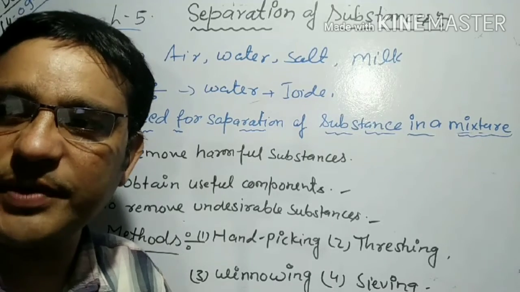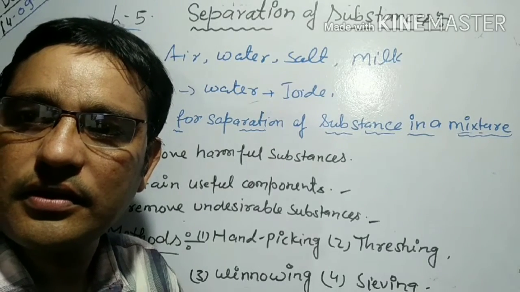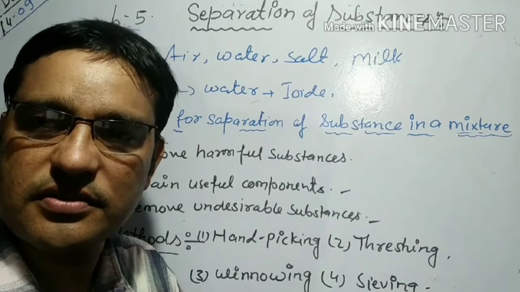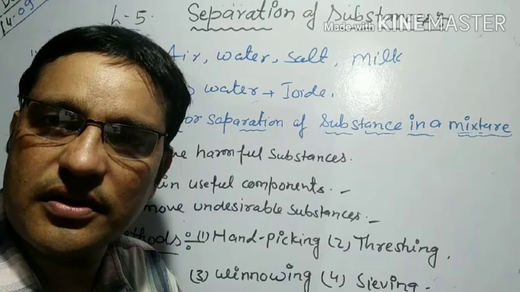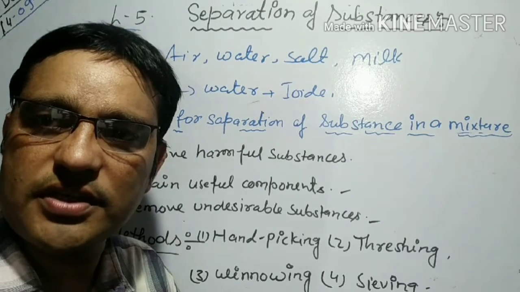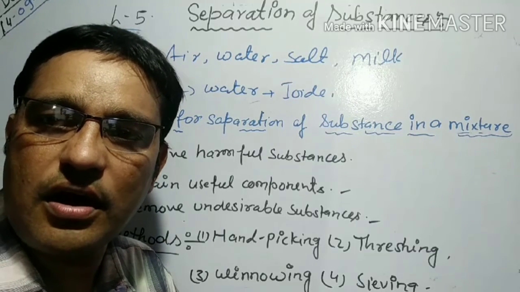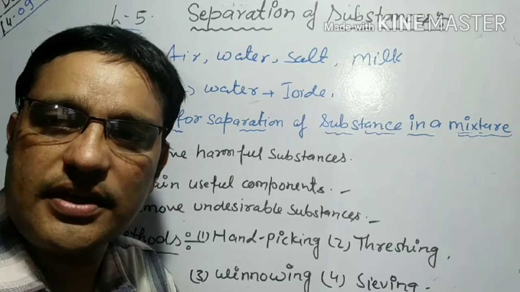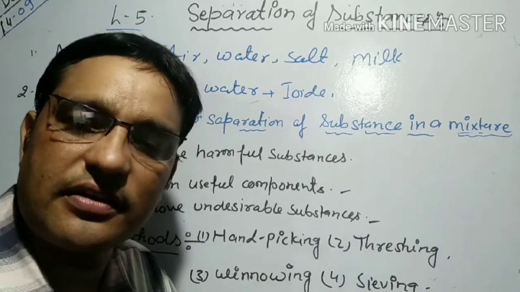The grains and pulses that we buy from the market contain undesirable components like small stones and other small substances. These components differ from food grains in size and color, so they can be seen easily, and such undesirable components can be removed by hand picking.